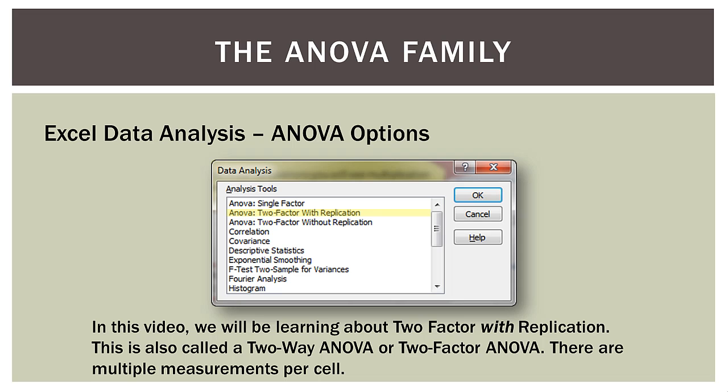I'm not going to show you how to do the hand calculation for a two-way ANOVA. That is insane to do. So I'll have the data already set up, and I'll very quickly show you how to format it, how to select the proper data analysis selection here in this box, and then show you the results really quickly. So let's go ahead and go into Excel, do that, and then we'll come back and finish up the video.